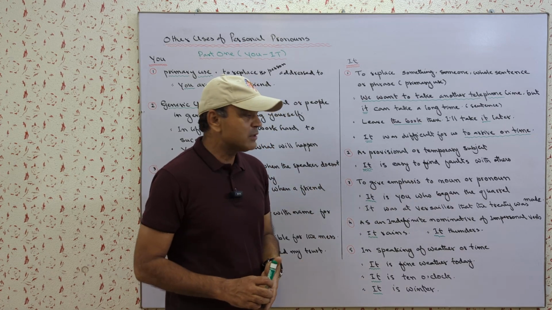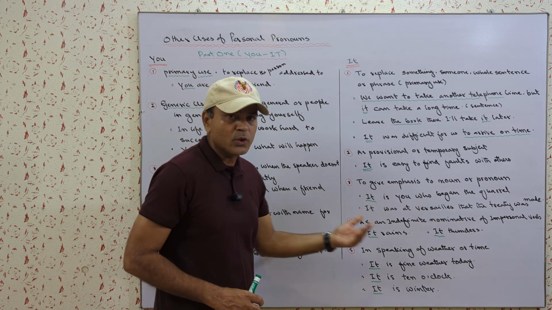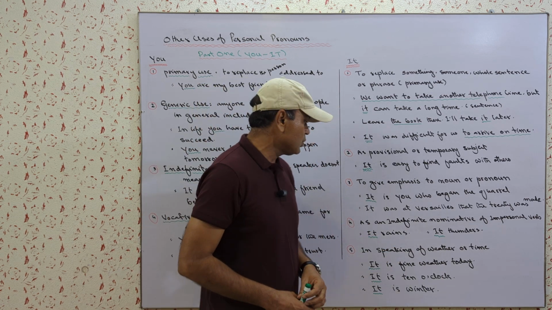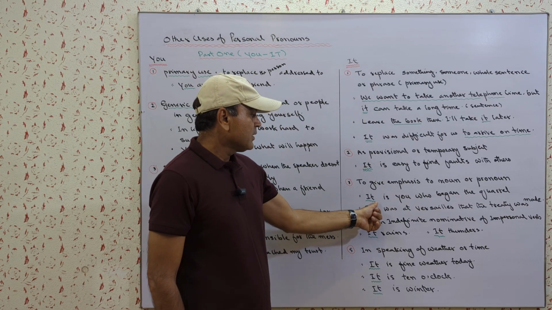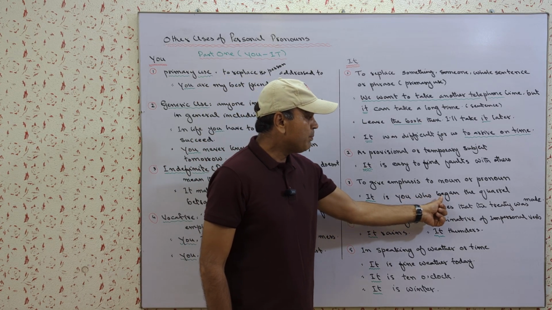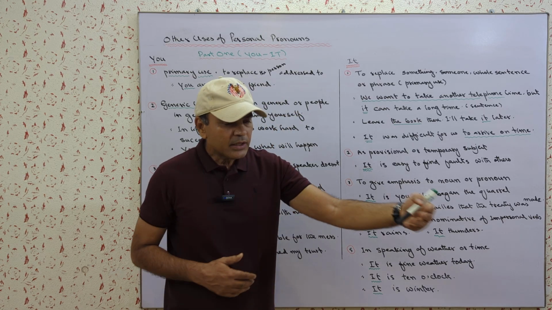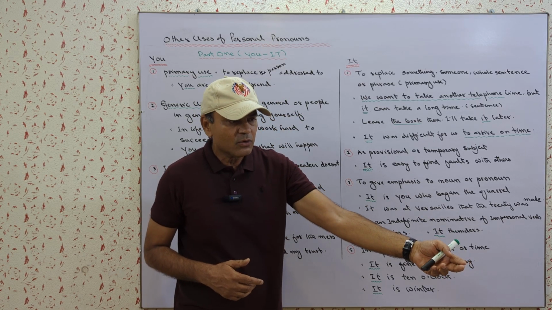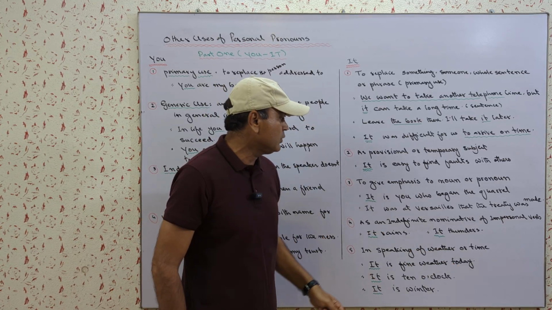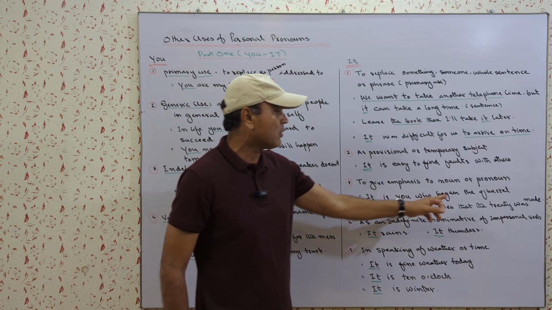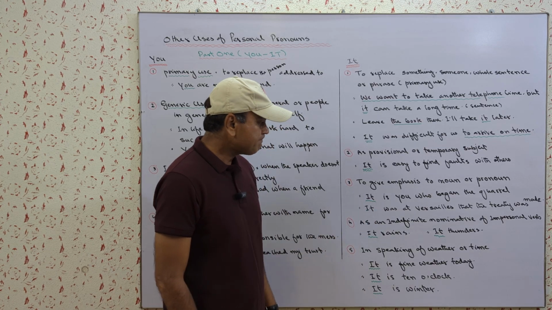Some books also call these cleft sentences, C-L-E-F-T, like Michael Swan's book Practical English Usage. He calls them cleft sentences. It is you who began the quarrel. Look, I'm creating emphasis. The other person says you started the quarrel, I say you started the quarrel, and then suddenly I say it is you who started the quarrel. So I created emphasis by using it.